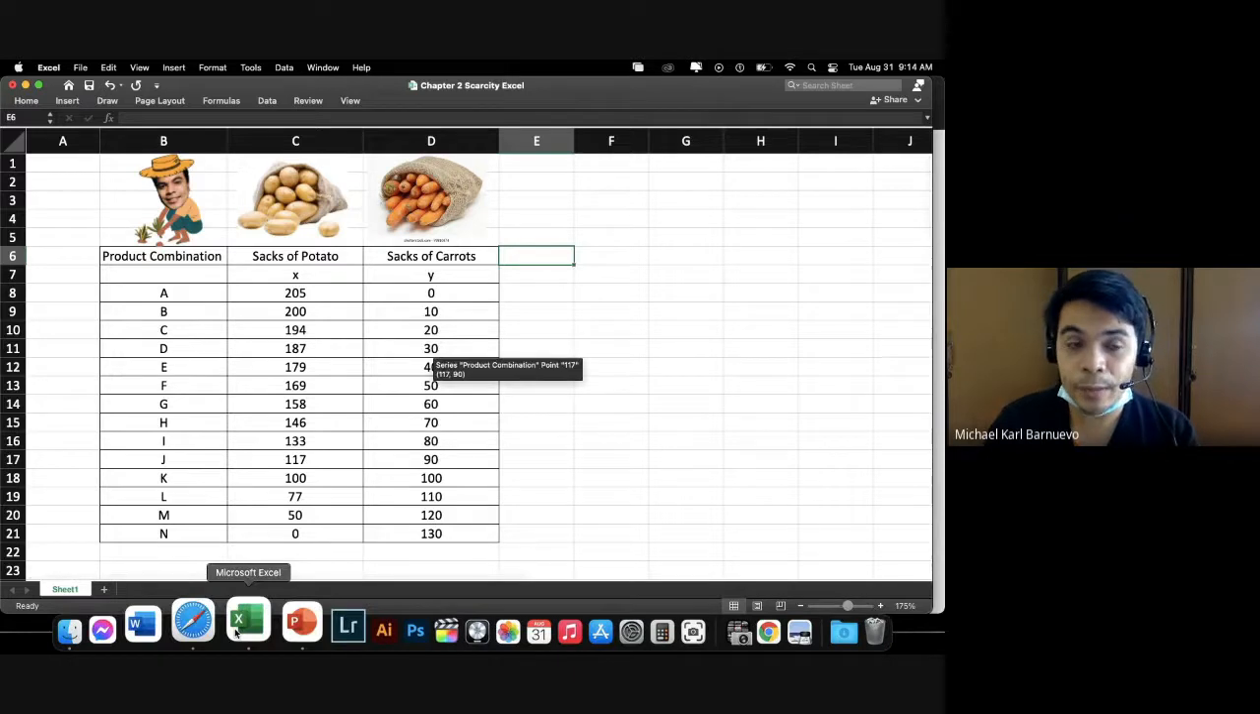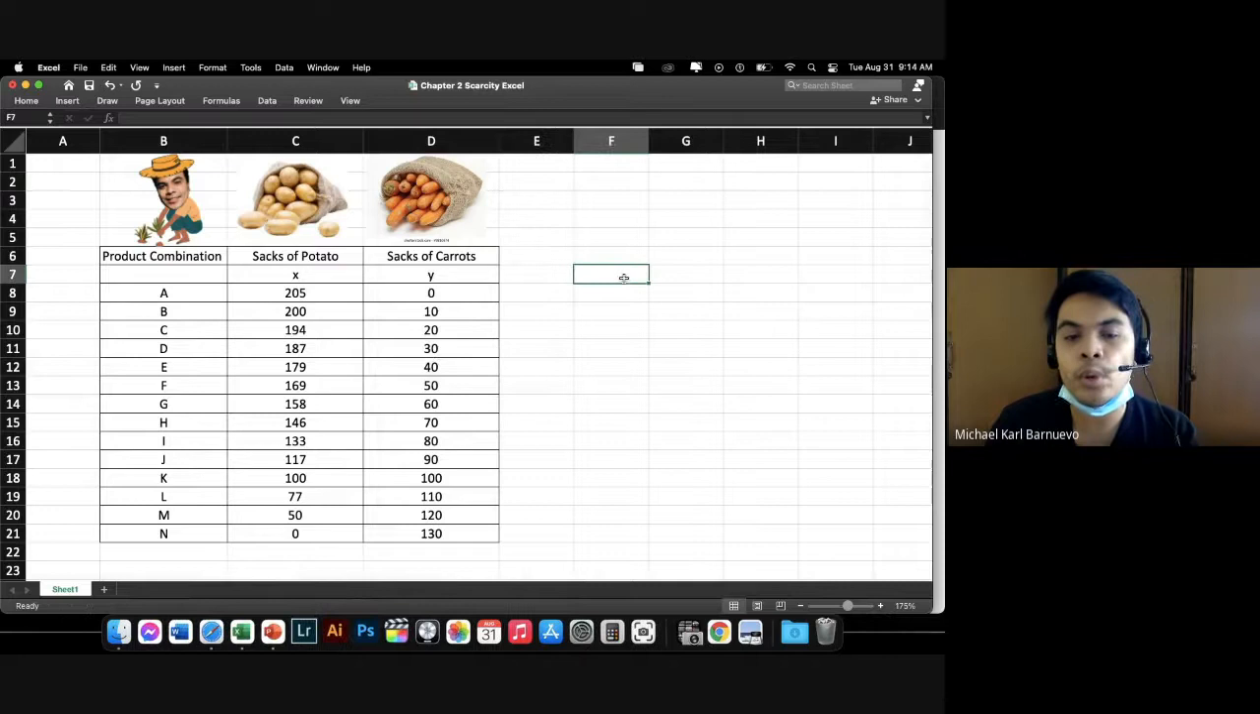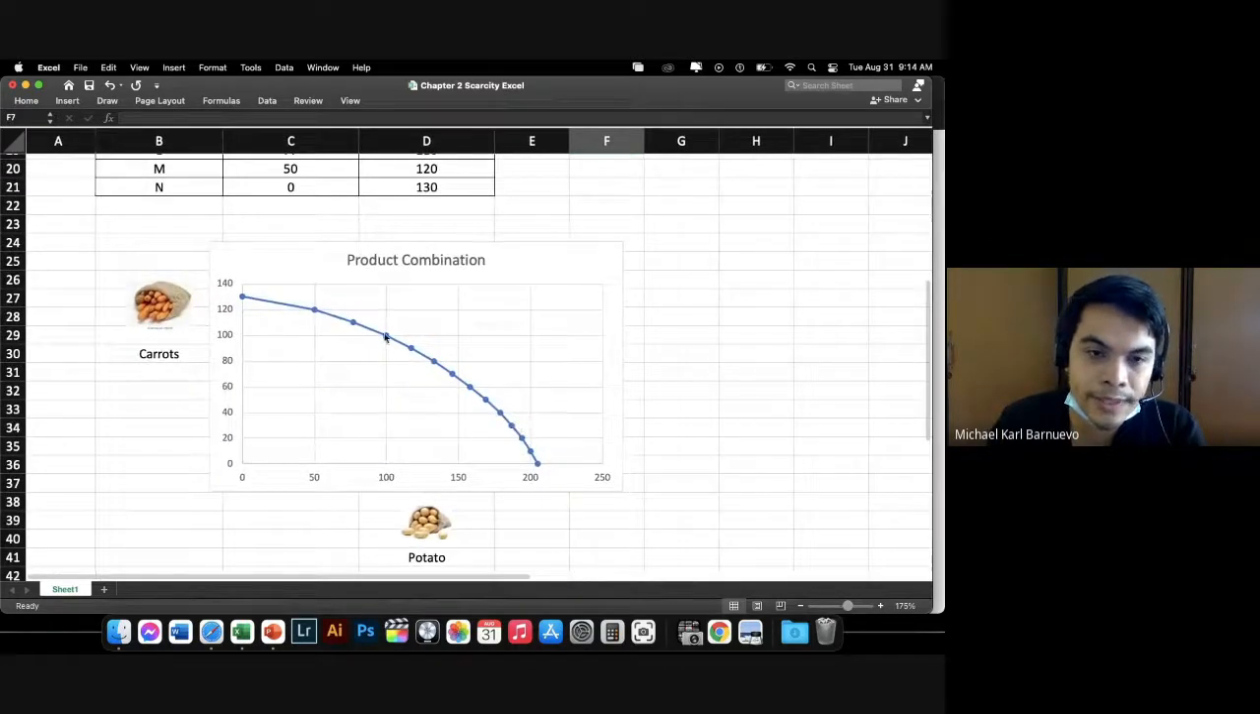That's why I am requiring you to buy your graphing papers, because it's easier to graph if you have your graphing paper and graph manually. But for this session, I will teach you how to graph a Cartesian plane using Microsoft Excel. Now our goal, I will show you. This is the graph. So you see the curve. So sir, how do you graph that?